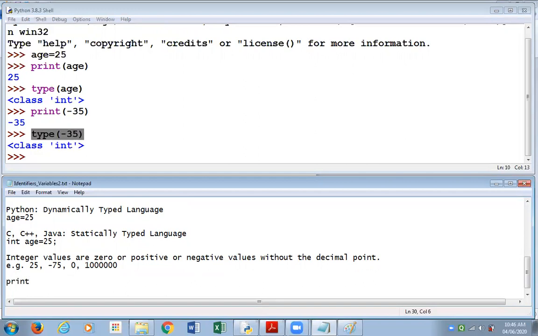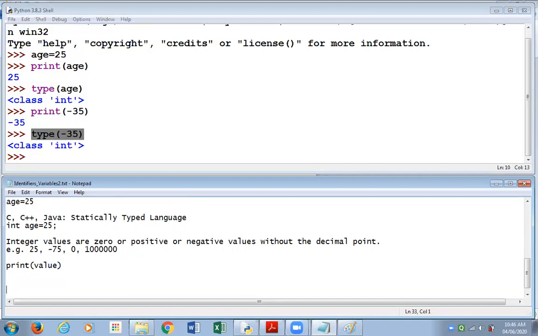Last session, the first session of Python, when we would write the print function, we would write print, and within the round brackets, we would write some value. So in our first session of Python, we used the print function in such a way that within the brackets we would write a value, and the print function would print the value for us. As I did in this case, print minus 35, and so minus 35 has been printed on the next line.